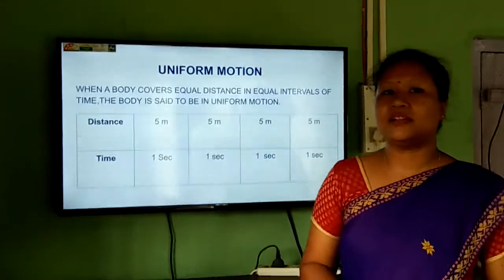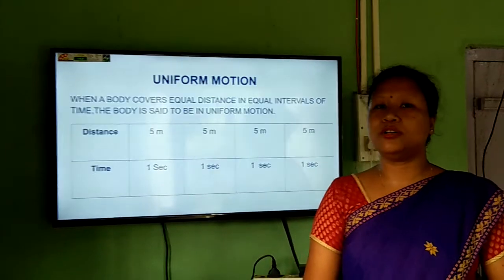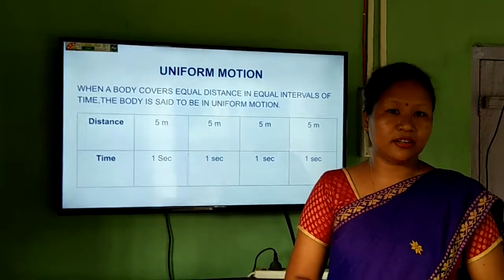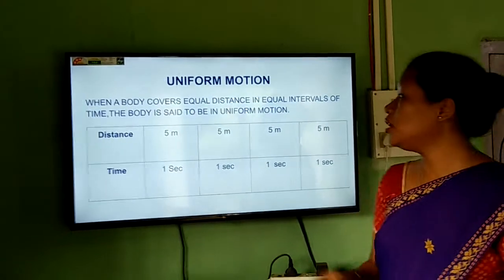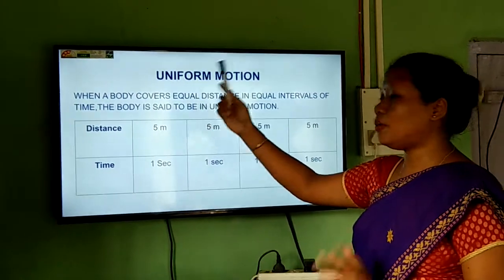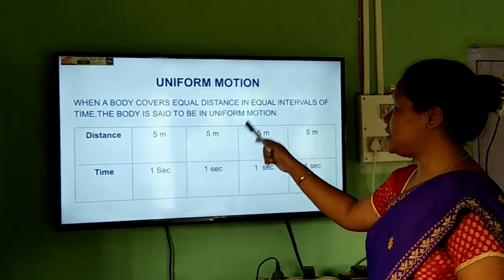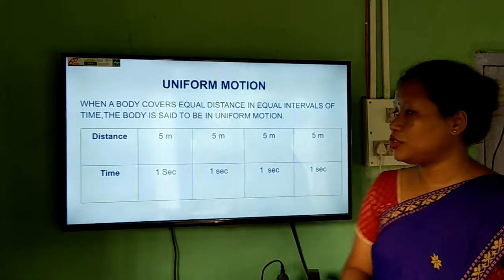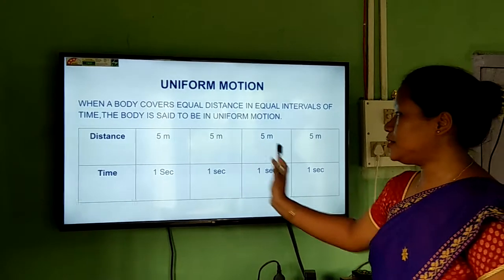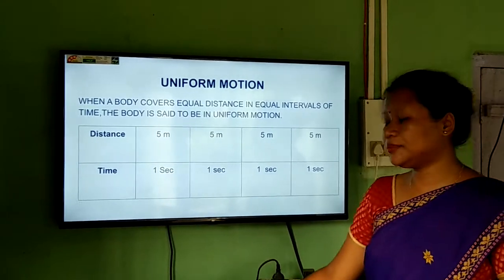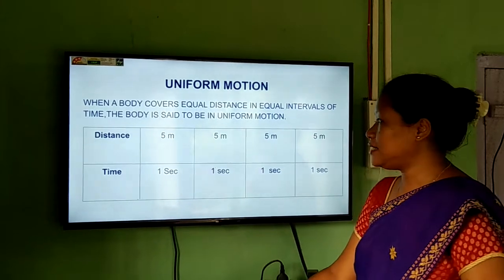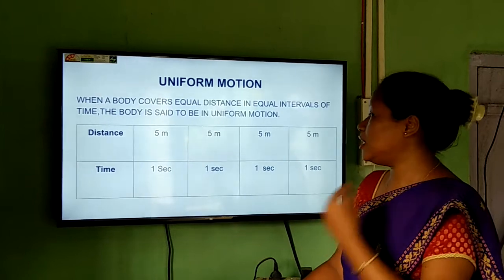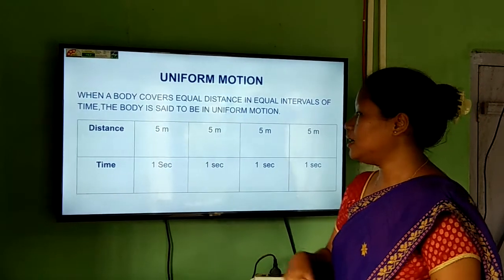Now motion we divide into two types, uniform motion and non-uniform motion. Uniform, from the word I think it is very clear, uniform means equal. So when the body or the object covers equal distance in equal intervals of time, then the body is said to be in uniform motion. Take a look at this chart. Suppose there is one car that in 1 second covers a distance of 5 meter.